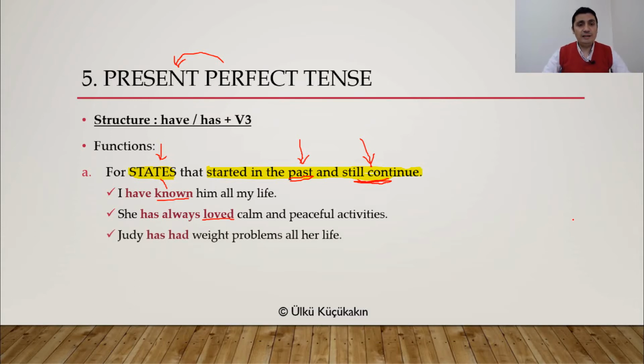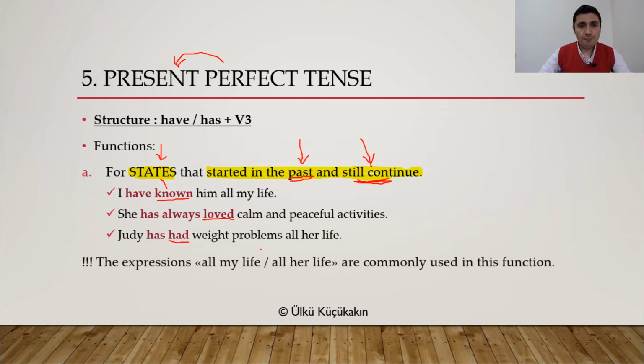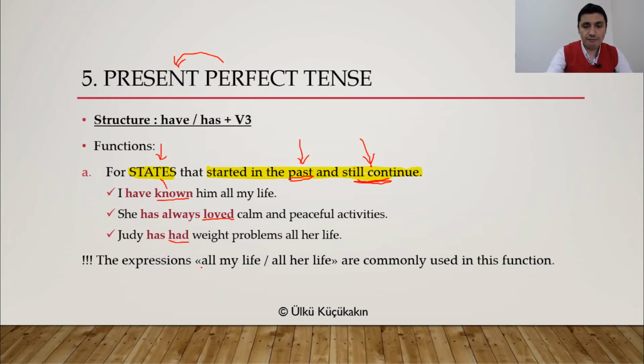Judy has had weight problems all her life. So again, having weight problems is a state. It started in the past and it still continues. Now, important thing here is the expressions all my life, all her life are commonly used in this function. So all my life, all his life, all her life.